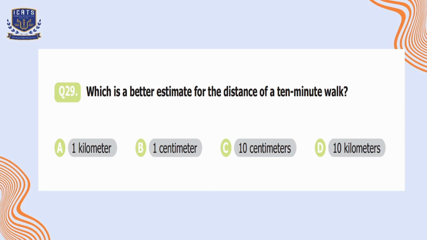So it is shorter than that. So options C and D are not reasonable. For a 10 minutes walk, 1 kilometer is a suitable option. So we will select option A over here.